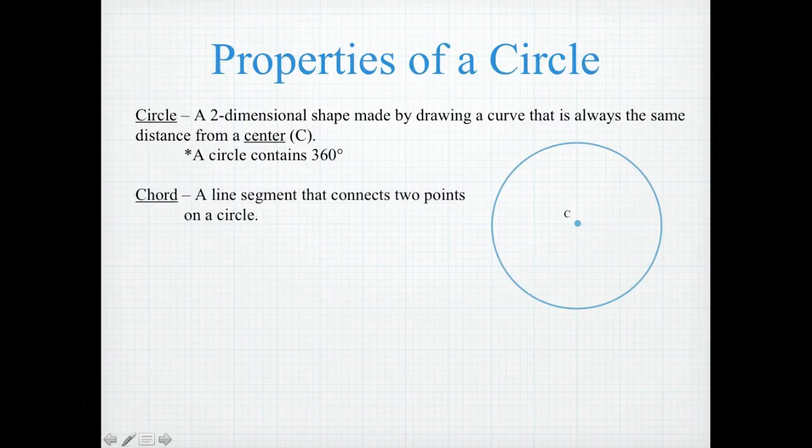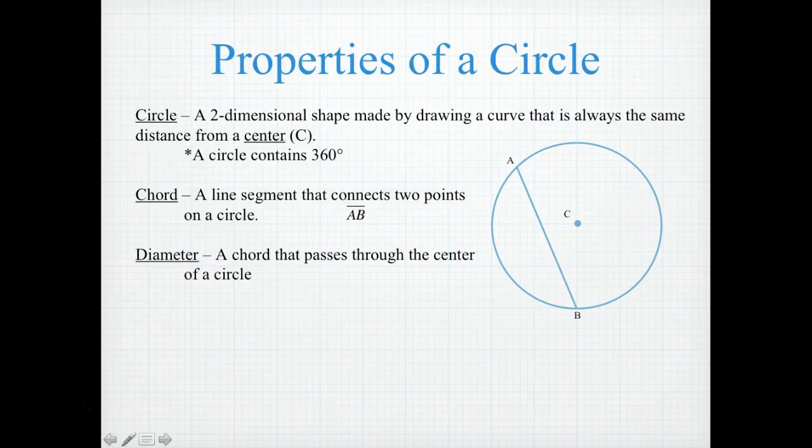A chord is a line segment that connects 2 points on a circle. For example, AB is a chord of circle C. A diameter is a special type of chord that passes through the center of a circle. So in circle C, line segment DE represents a diameter. So the diameter is a chord that passes through the center of the circle.